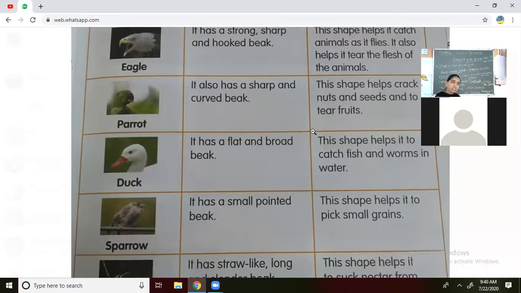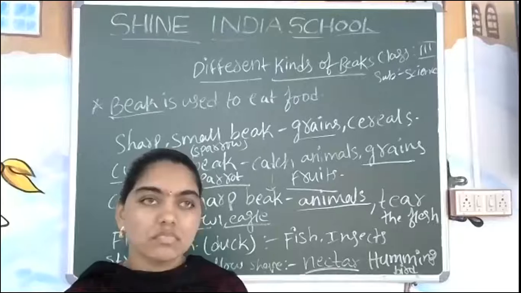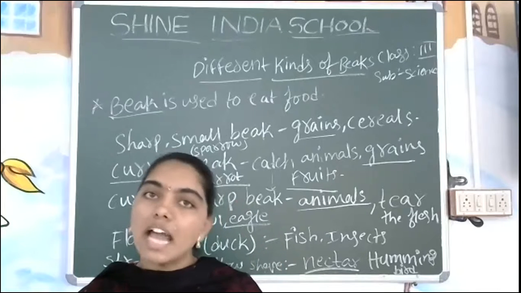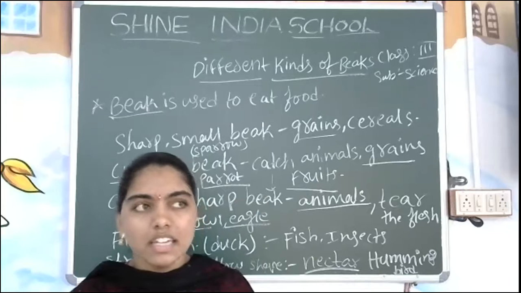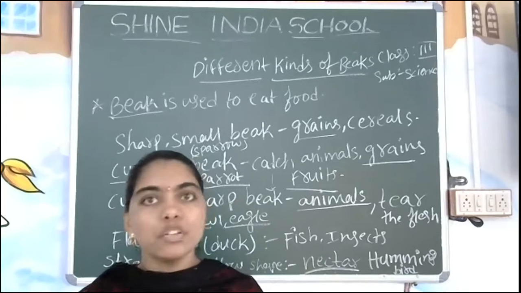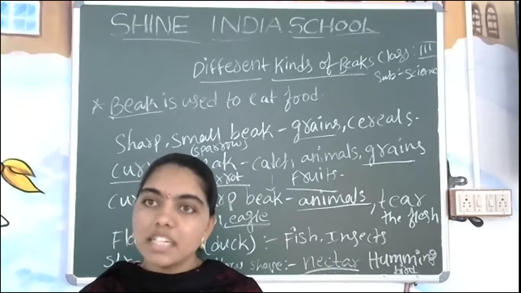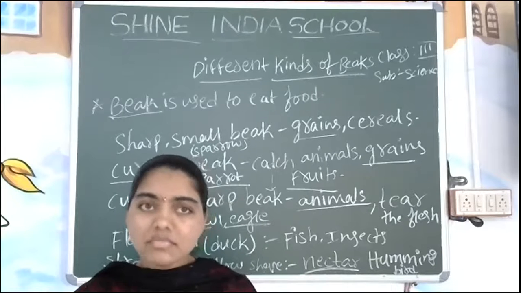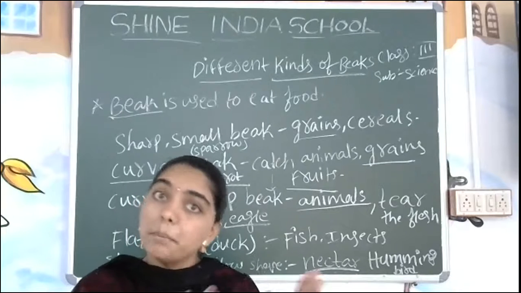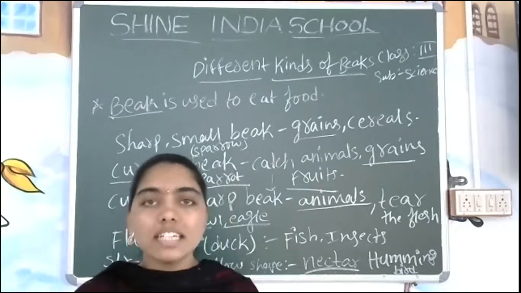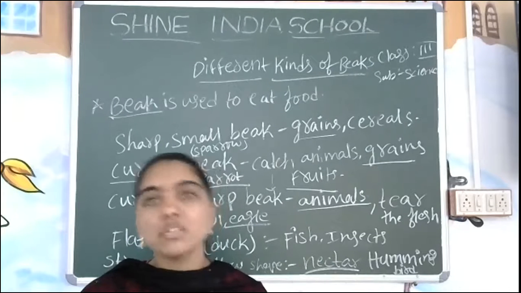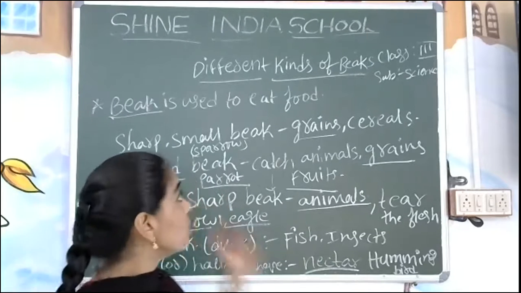Okay. Now we have learned about the pictures of different birds and the beaks also we have seen. Does each and every bird have the same beak? No. Each bird has a different beak. Now we can see feathers are also different, beaks also different. What other thing is going to be different? Yes, in the next class, tomorrow, we are going to learn about the birds.